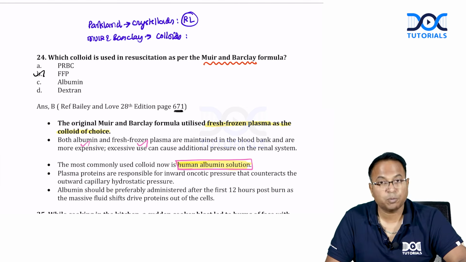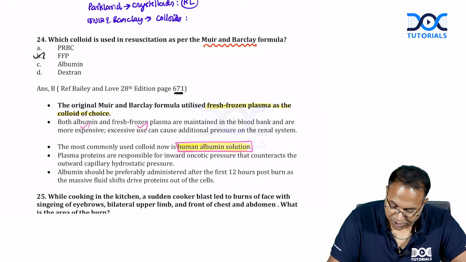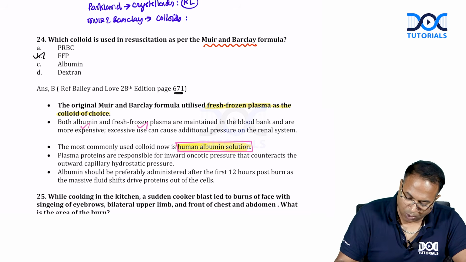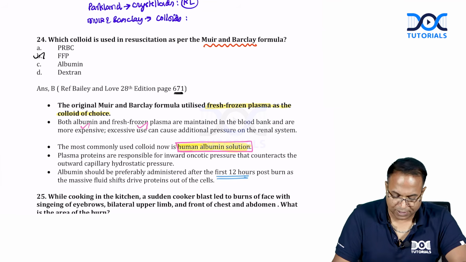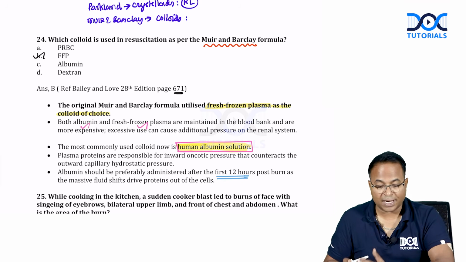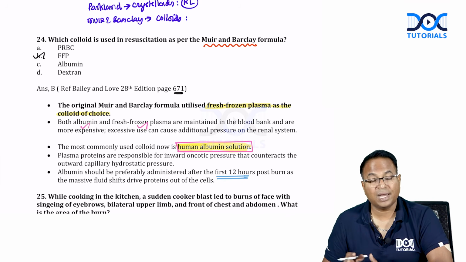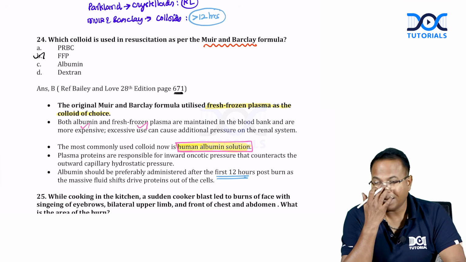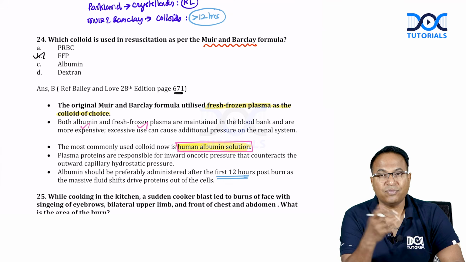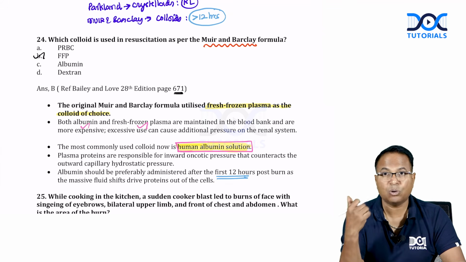Plasma proteins are responsible for inward oncotic pressure that counteracts the outward capillary hydrostatic pressure. Albumin should be preferably administered after the first 12 hours. You know that very well. Colloids should be given only after 12 hours. Don't give it in the first 12 hours. Due to increased permeability, the patient can develop leaking capillaries and cause severe edema in the face. Everywhere you will get edema.